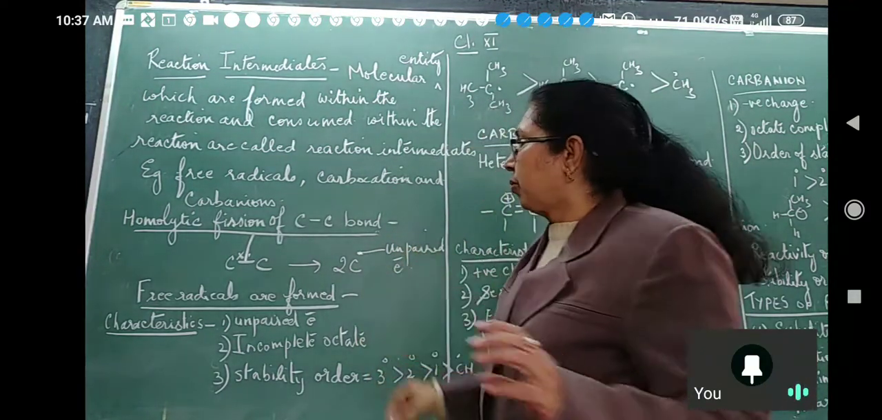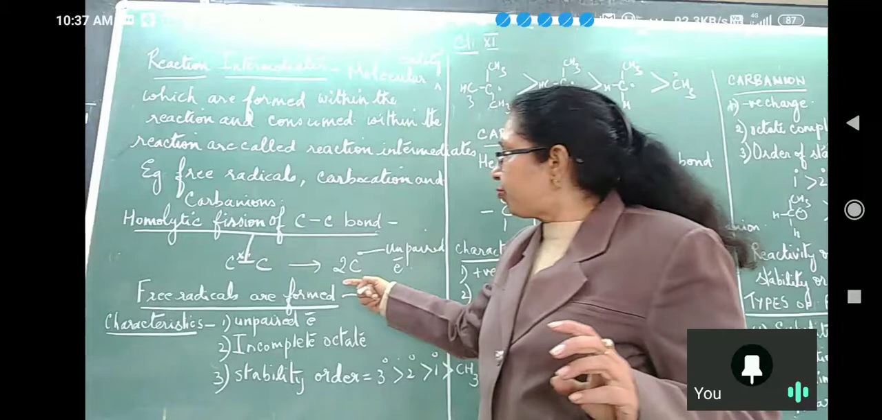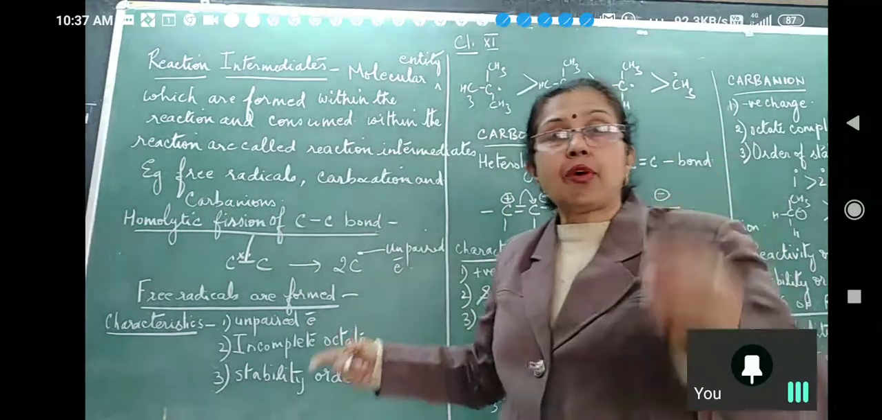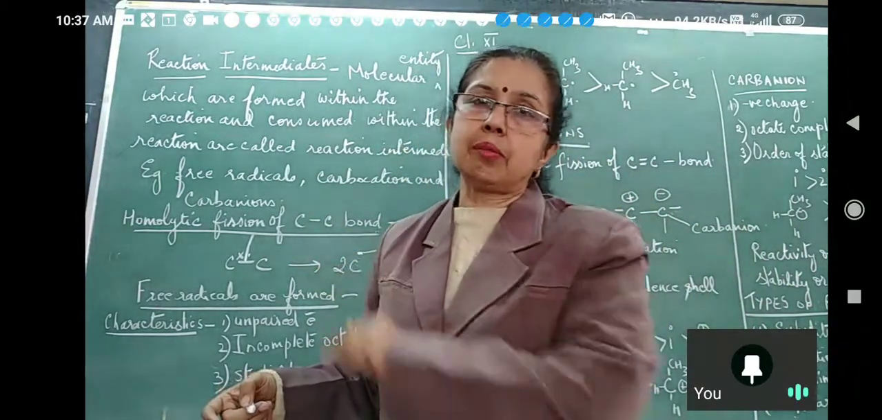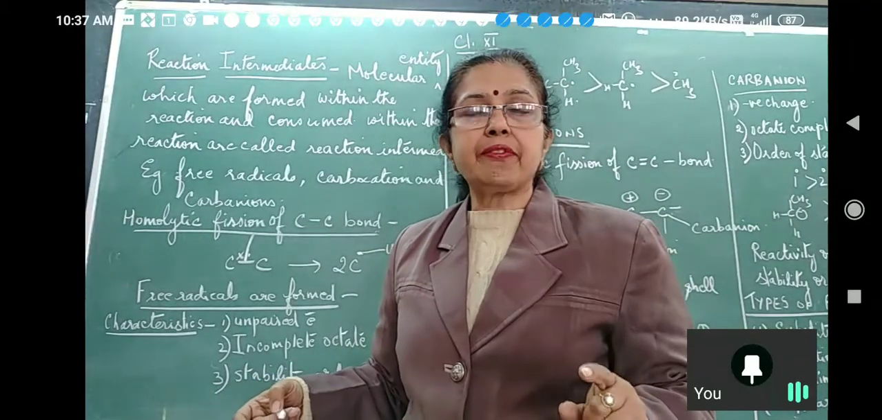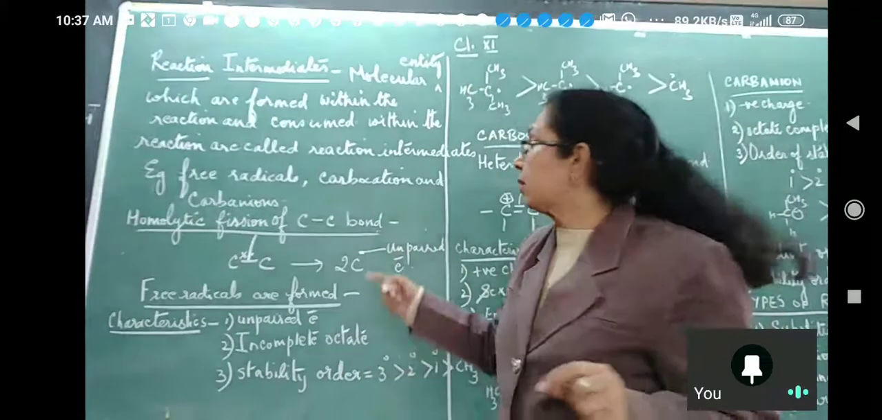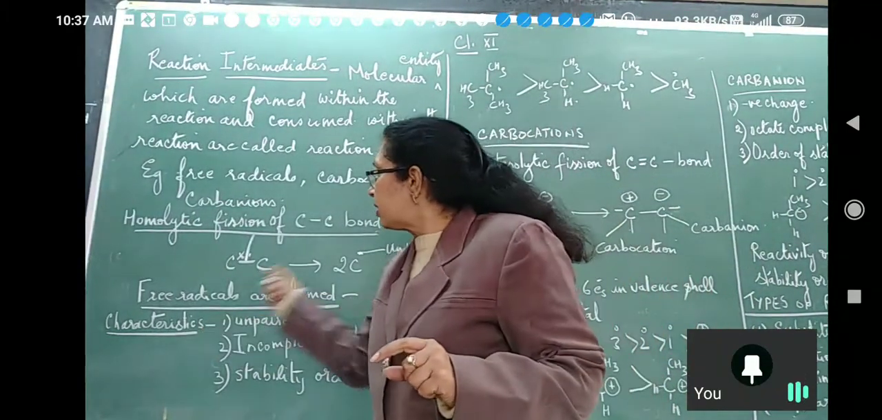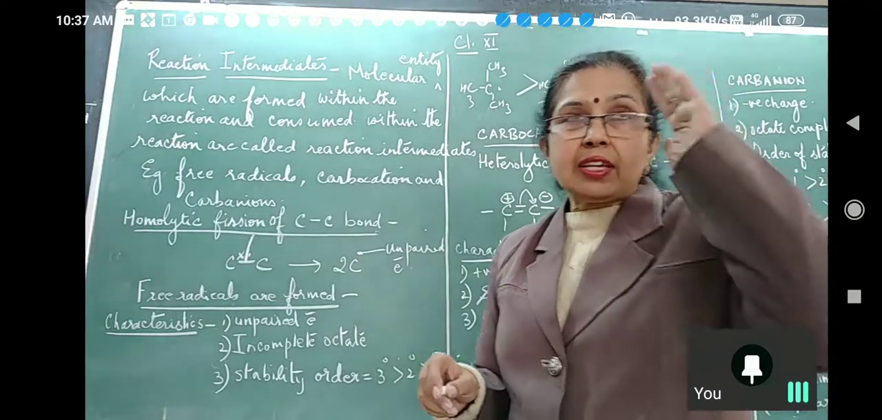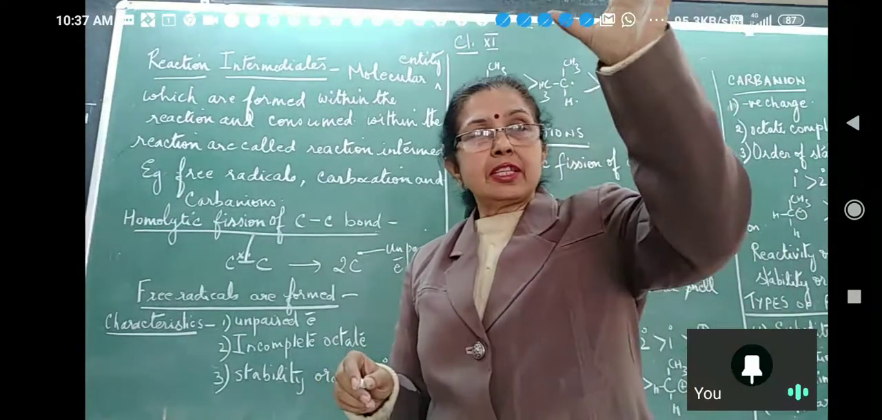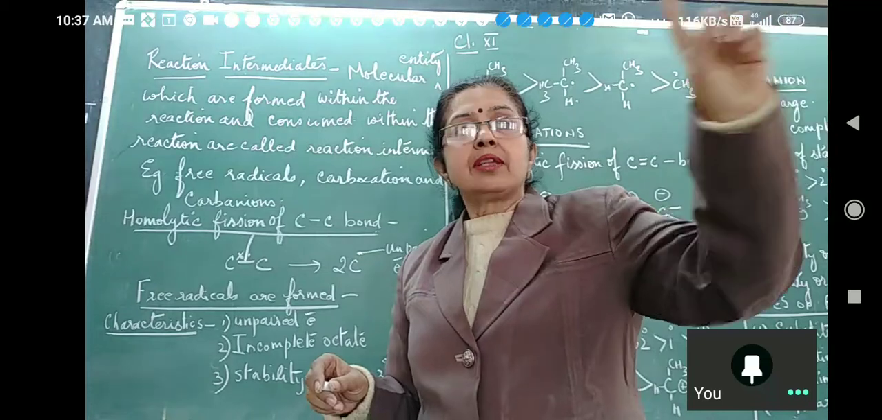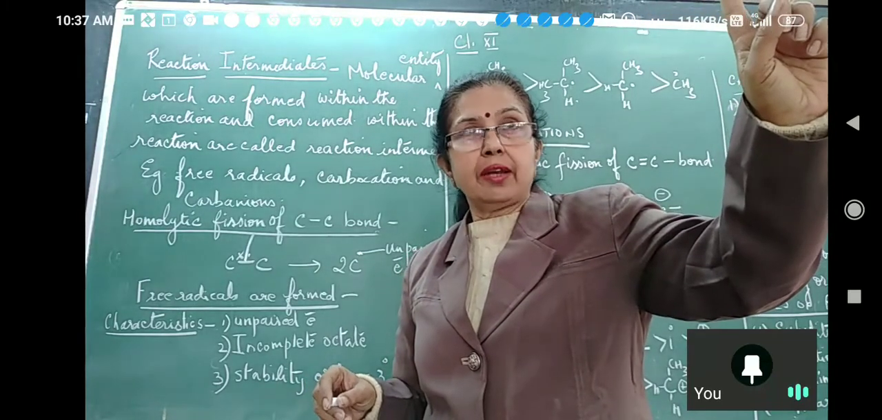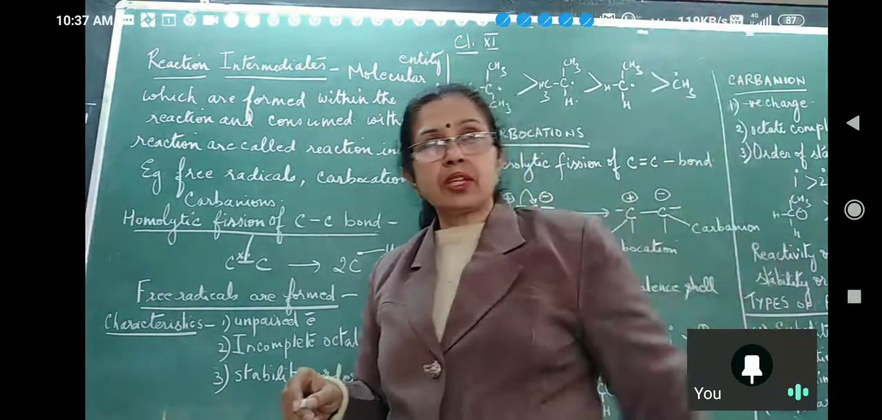Now, free radicals are formed by homolytic fission of a carbon-carbon single bond. Then, what are the characteristics of these free radicals? When I say something like free radical, this picture should come to your mind. It has one unpaired electron, 7 electrons in the valence shell, and let us find out the state of hybridization of this.